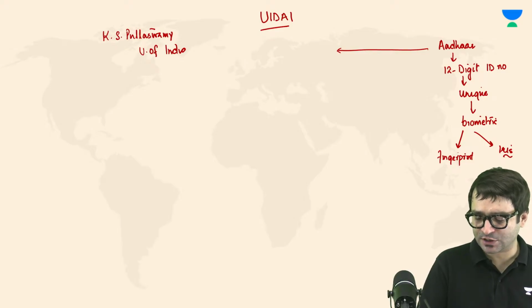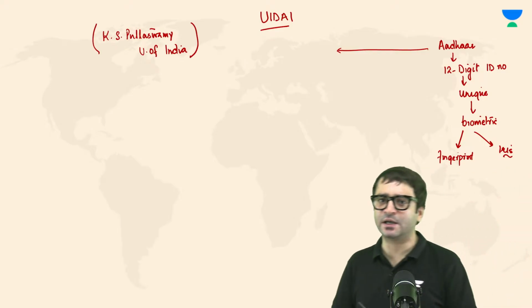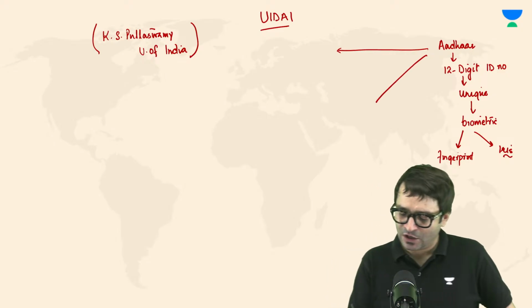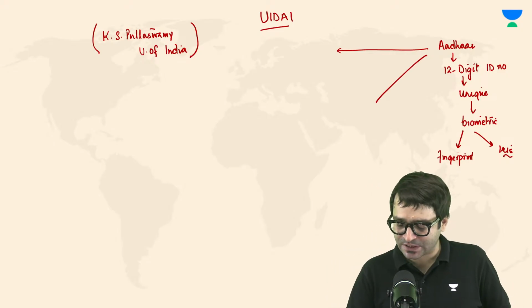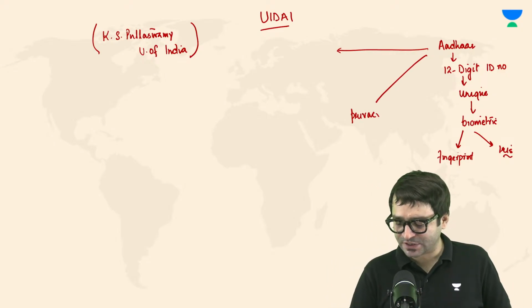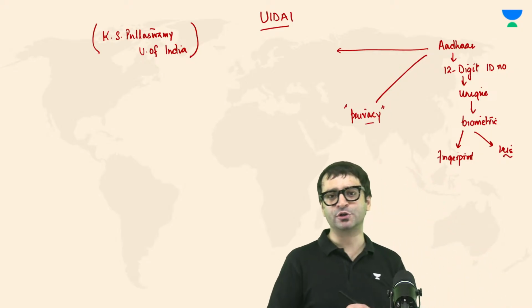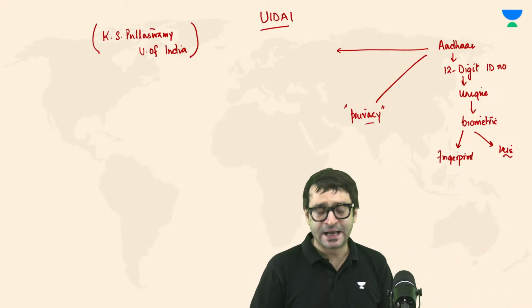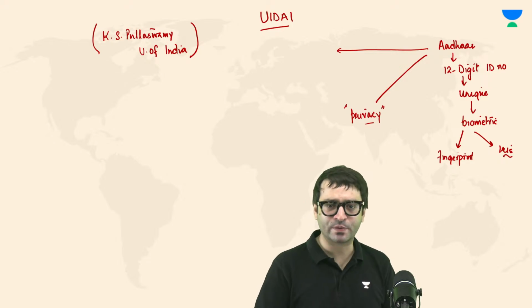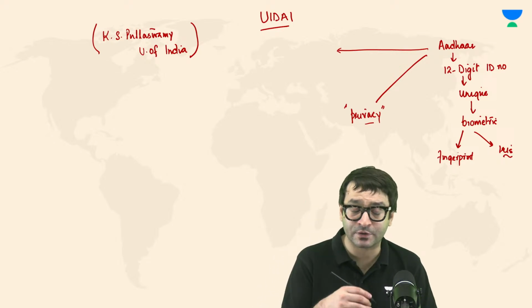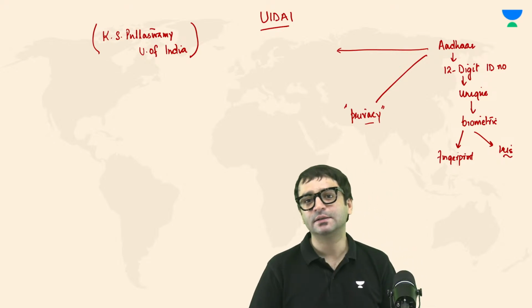The petitioner, a former judge of the Karnataka High Court, alleged that Aadhaar violates privacy, and that the right to privacy is a fundamental right under Article 21. So Aadhaar should be declared unconstitutional. At that time, the government told the Supreme Court that the right to privacy is not a fundamental right.